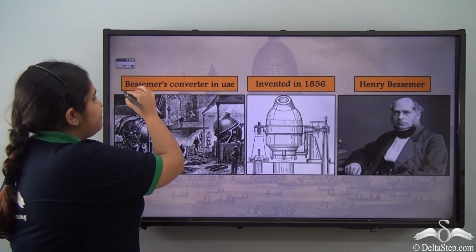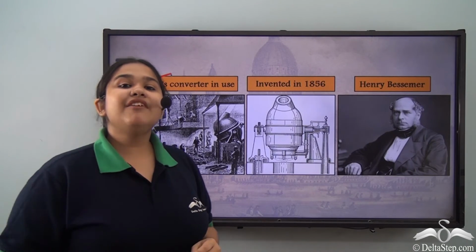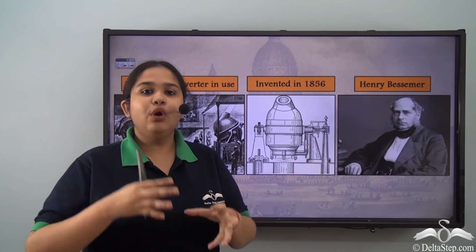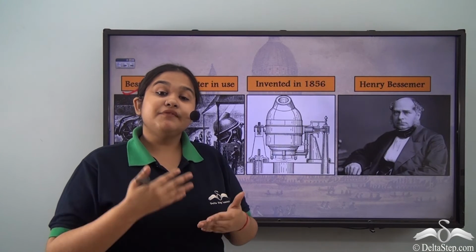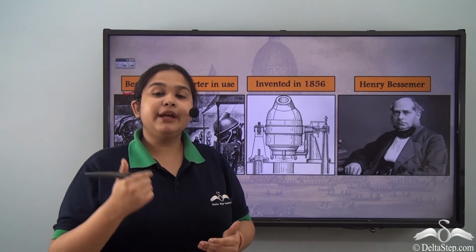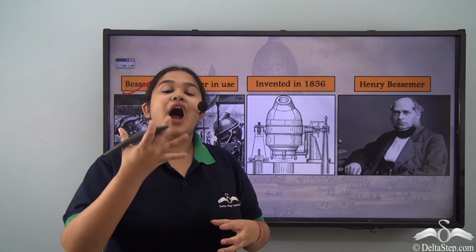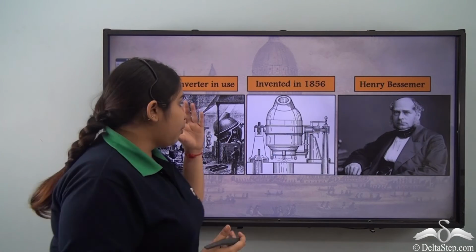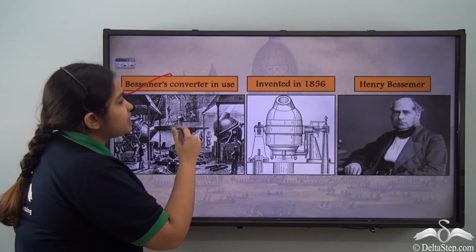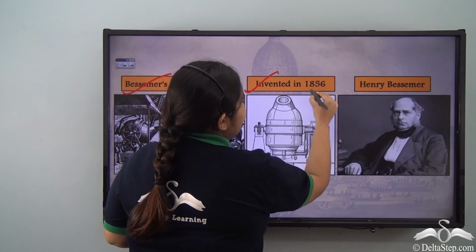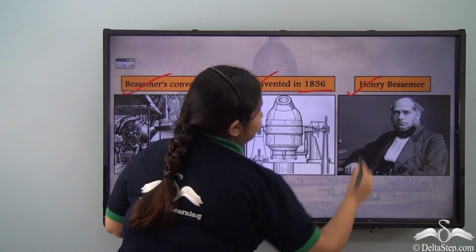Then we have the Bessemer converter. Now we have looked at the fact that coal and iron were the backbone of the industries, but we also see steel becoming much more important. So how was steel being produced? It was being produced by the Bessemer converter that was invented in 1856 by Henry Bessemer.